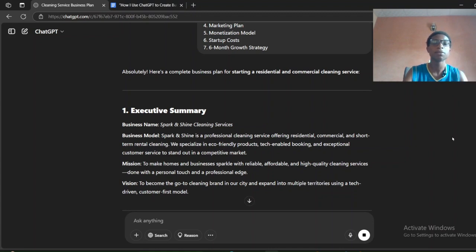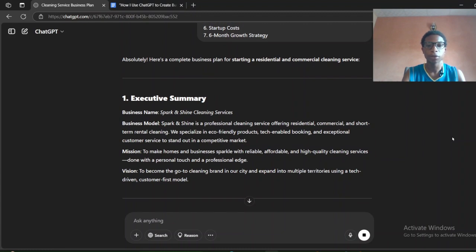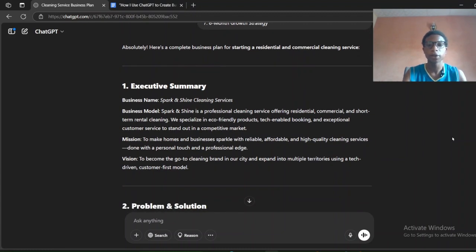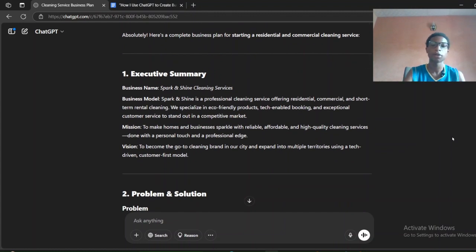So the business name, it even gives us a business name. The name is Spark and Shine Cleaning Service. Wow. The business model is Spark and Shine is a professional cleaning service offering residential, commercial, and short-term rental cleaning. We specialize in eco-friendly products, tech-enabled booking, and exceptional customer service to stand out in the competitive market.